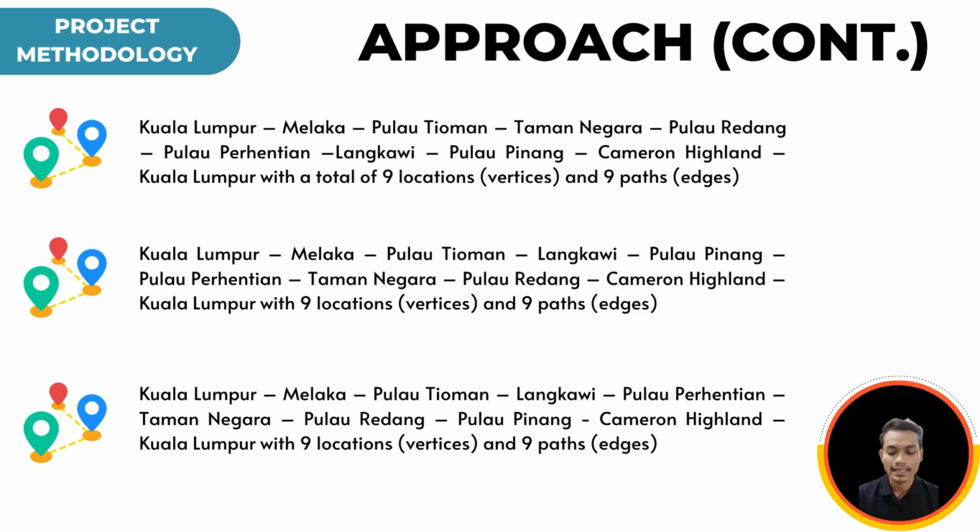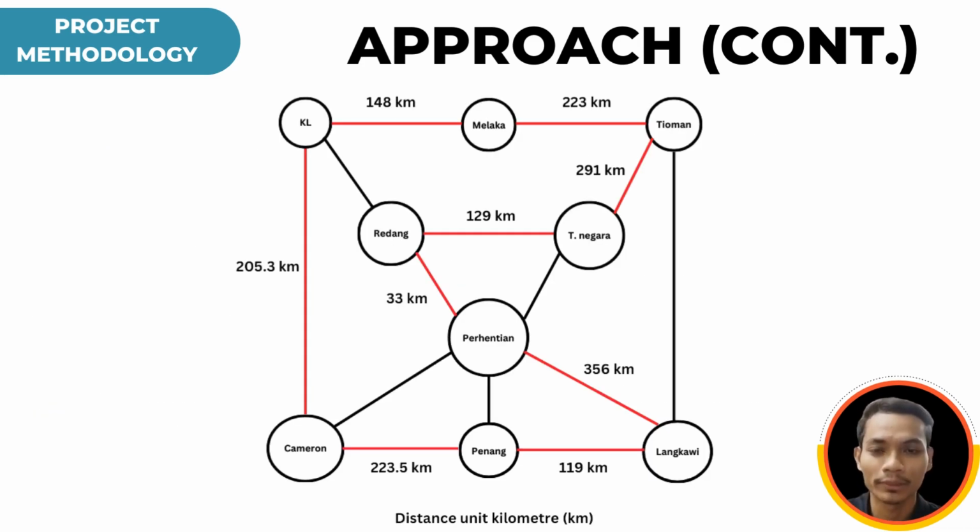So our purpose is that we want the travelers to go through all the locations in Malaysia which have been selected, each once, and the starting and the ending point must still be the same. Hence, by implementing the Hamiltonian cycle method, we can identify the shortest and minimal road to travel across Malaysia. By providing this graph, we have identified which is the best suitable road for this type of problem.